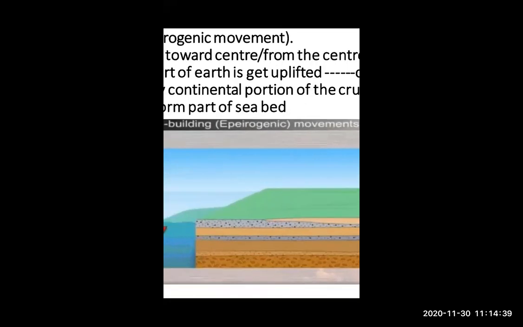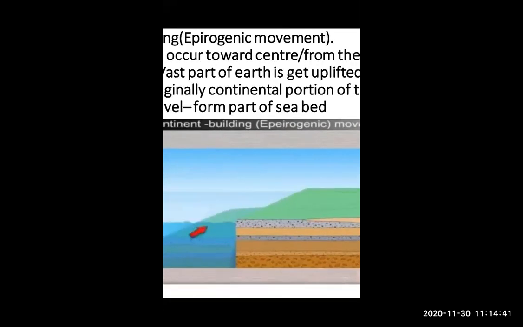This is the land. And here it occurs at the center of the earth. And because of these epirogenic movements, or we can say continent building movements, the sea beds are formed. It happens near sea level, and because of this, sea beds are formed.